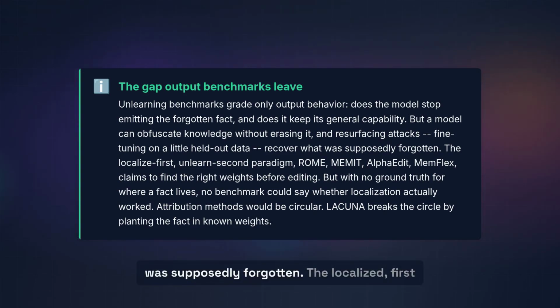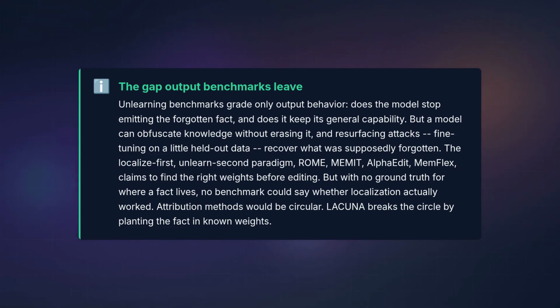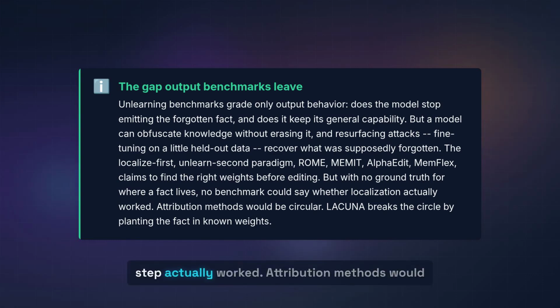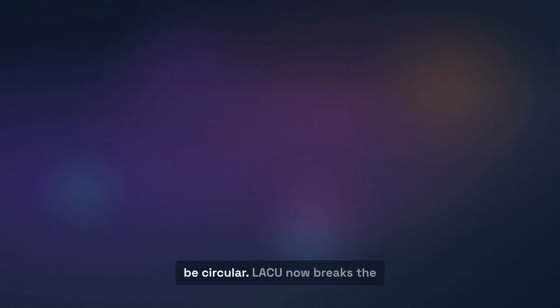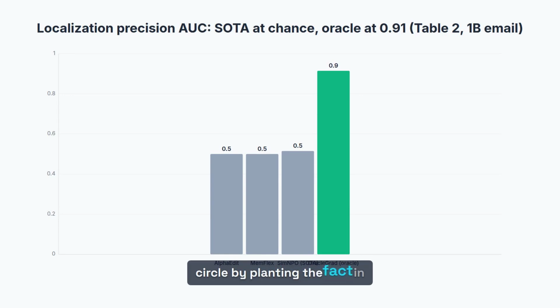The localize-first, unlearn-second paradigm, ROME, MEMIT, AlphaEdit, MEMFLEX, claims to find the right weights before editing. But the community had no ground truth for where a fact lives, so no benchmark could say whether the localization step actually worked. Attribution methods would be circular. LACUNA breaks the circle by planting the fact in known weights.